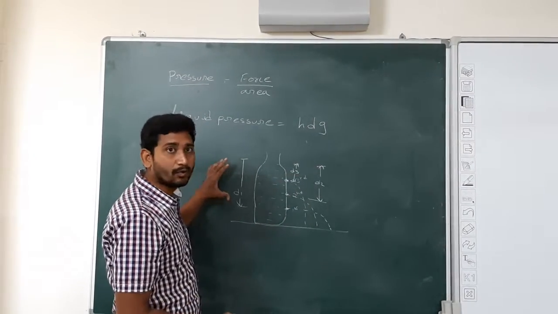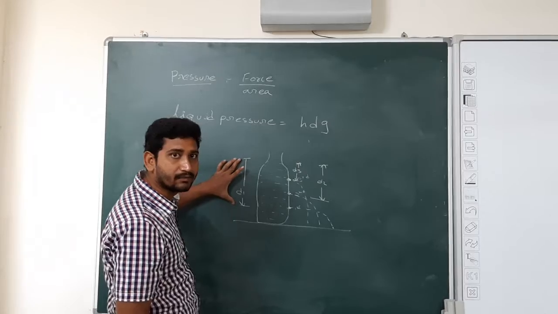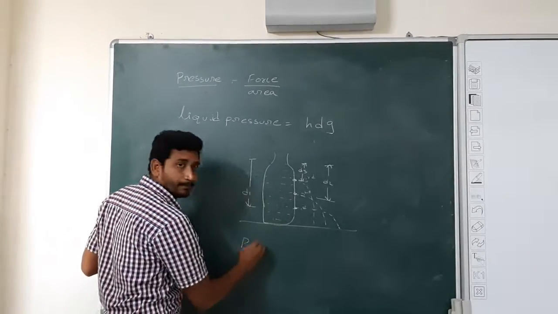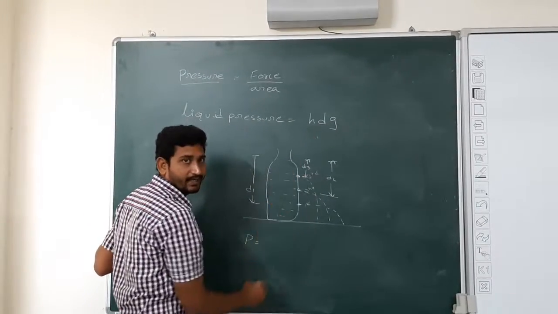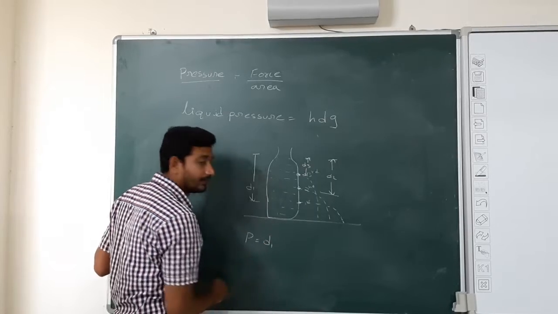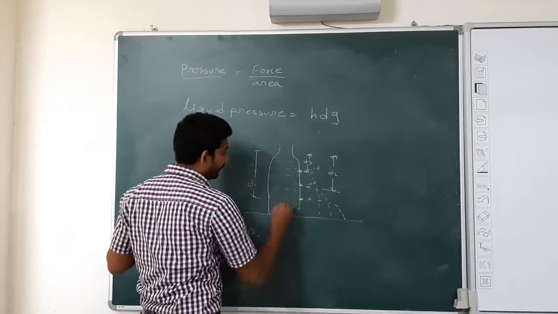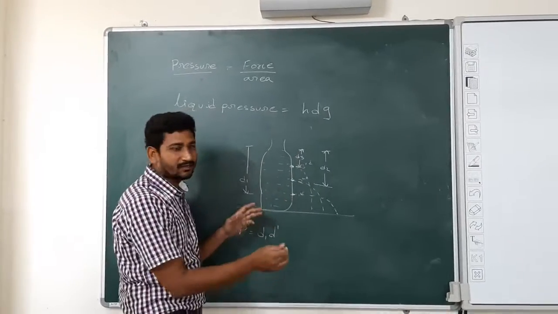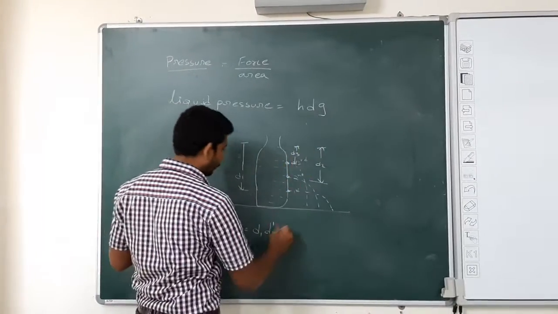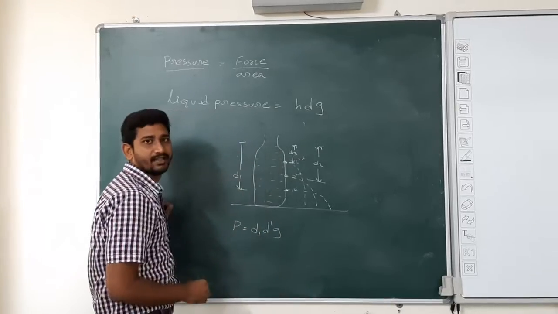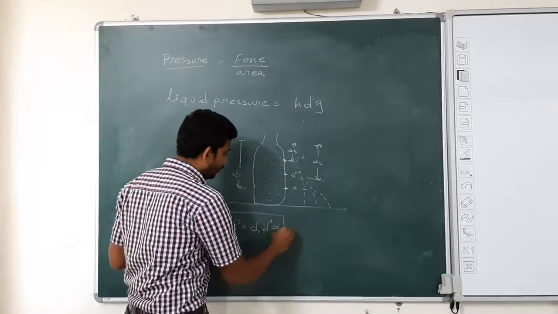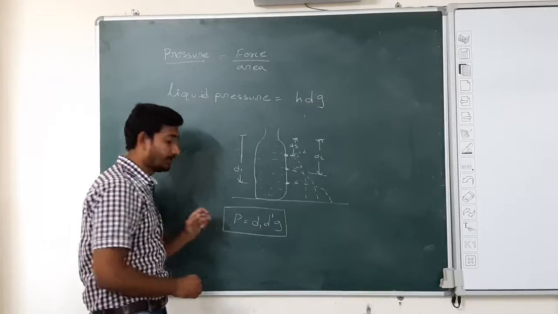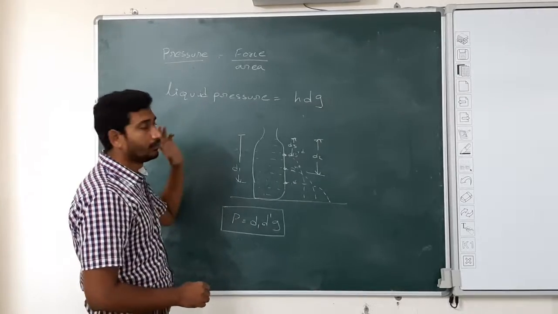So which one is more? D1 is more. So here the pressure will be P equals, in place of h I am writing D1, into density d, the density of the water is the same for the 3 holes, into gravity g. So this is called pressure acting on liquids.